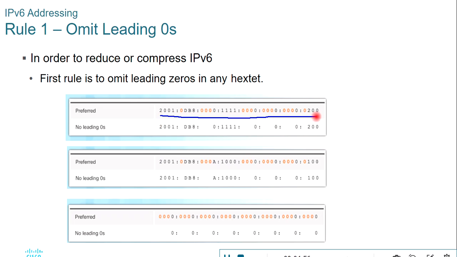This is the pure IPv6 address, and here we can see we are following rule 1, omitting leading 0s. As you can see, 0DB8 can be written as DB8, and this leading 0 can be omitted, and similarly 0200 can be written as 200. But we can't write 2001 as 21 because it will lose its original value. And we can see here these 4 consecutive hex digits of this hextet can be written as a single 0. In this way we can squeeze an IPv6 address. So here we have also squeezed 4 hex digits which are in 0 format in this hextet into a single 0. This is rule number 1.